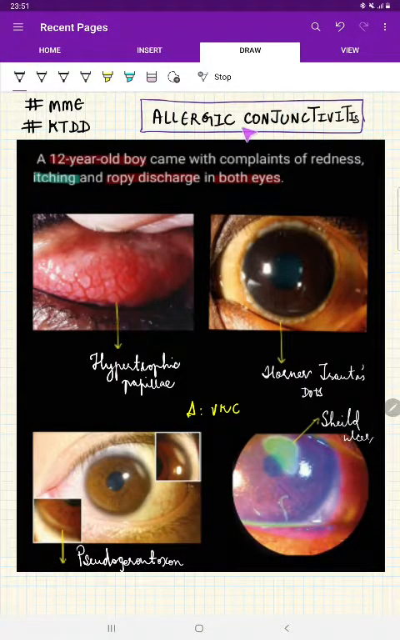In this video, we will continue with allergic conjunctivitis, and that is VKC, vernal keratoconjunctivitis.